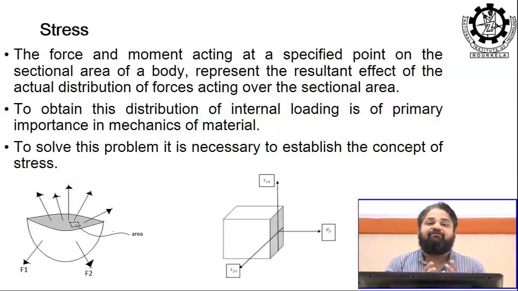We are talking about average stresses here in mechanics of materials; we are discussing the overall or average stresses. The force and moment acting on a specified point on the sectional area of a body, which we have shown in the last class, represent the resultant effect of the actual distribution of the forces acting over the sectional area. To obtain the distribution of the internal loading is of primary importance in mechanics of materials.